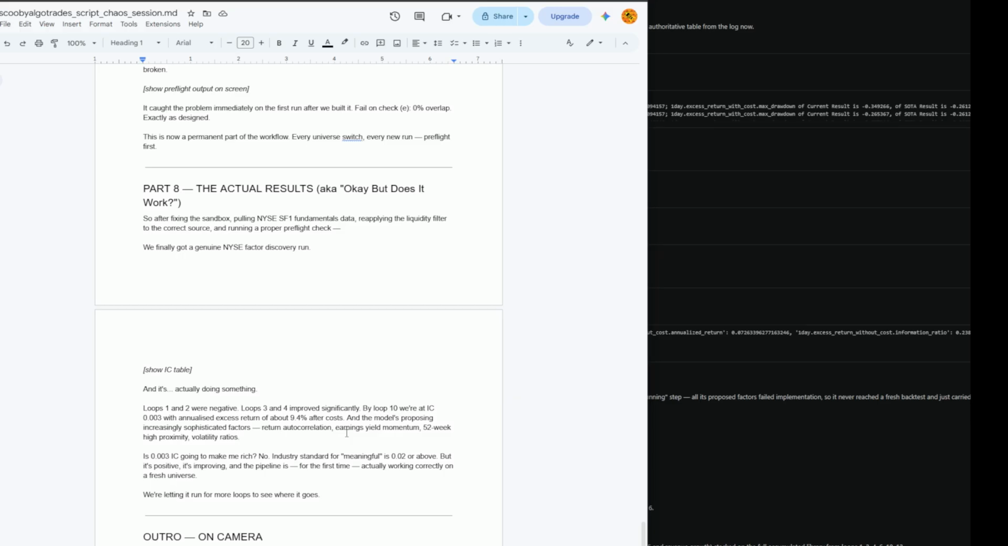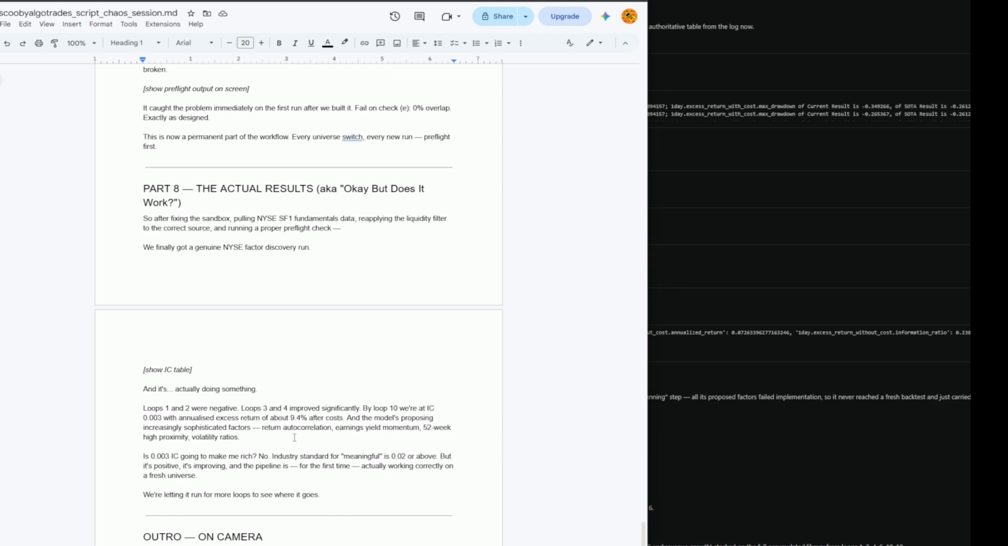By loop 10, we're at an IC of 0.003. I mean, 0.02 is really what you want, but it's something. With annualized excess return of about 9.4% after costs. And the model is proposing increasingly sophisticated factors. Return autocorrelation, earnings yield momentum, 52-week high proximity, volatility ratios.